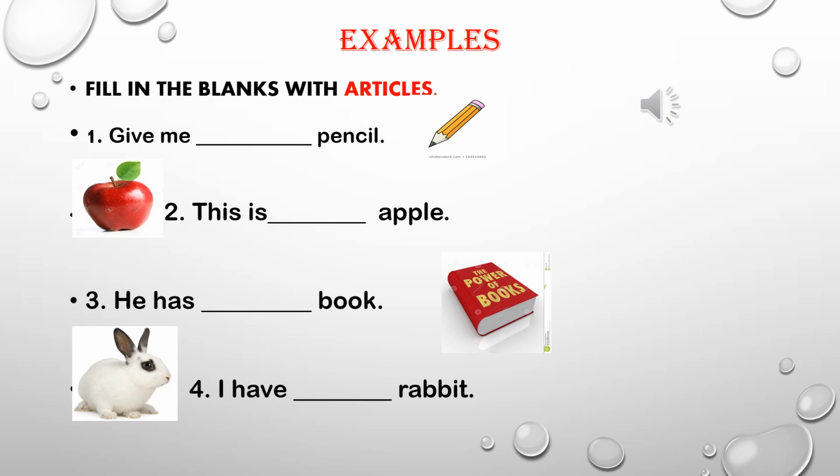Example number 3. He has dash book. It is starting with the consonant B. So we will use article A in front of book, and it will become, he has a book.